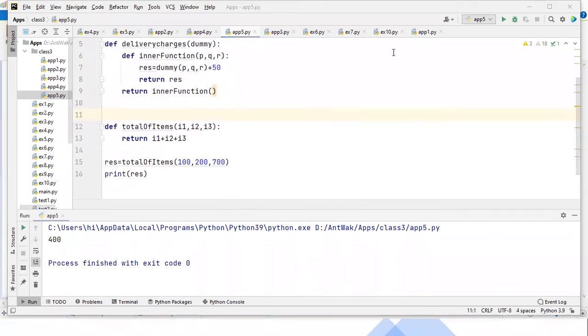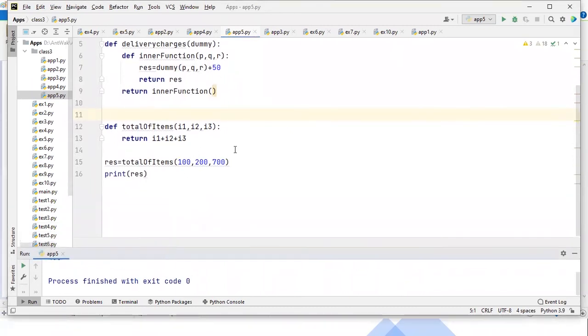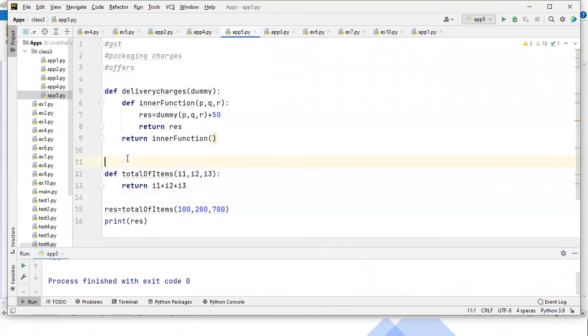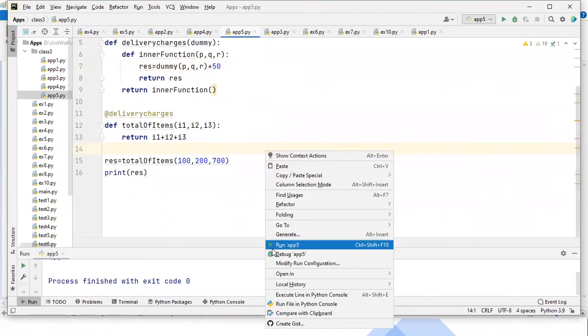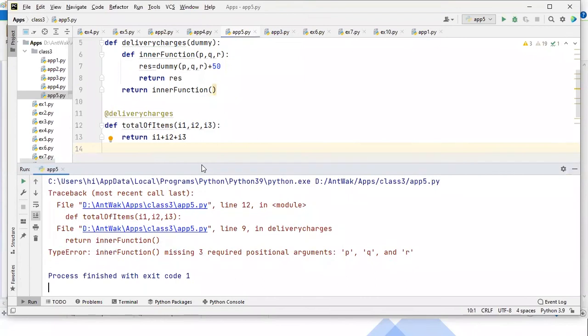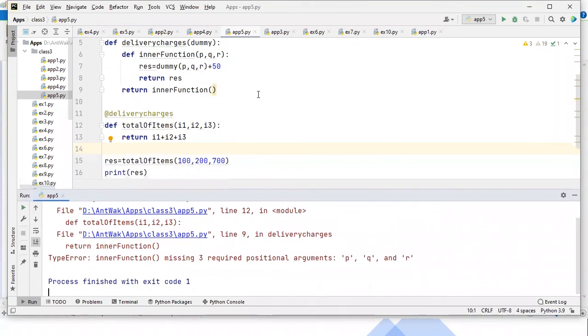Don't worry, don't panic. Again, I will explain step by step how this code will work. Now you have prepared a decorator. If you want to apply this decorator to a function, then you have to use the symbol @ and write it like this. Without touching the function, one extra behavior is added, that is 50 rupees extra charge. Let's run and check this output once. Just wait a moment.